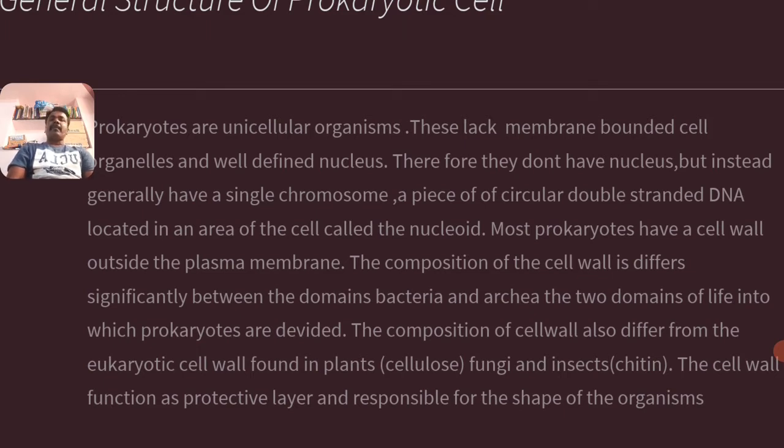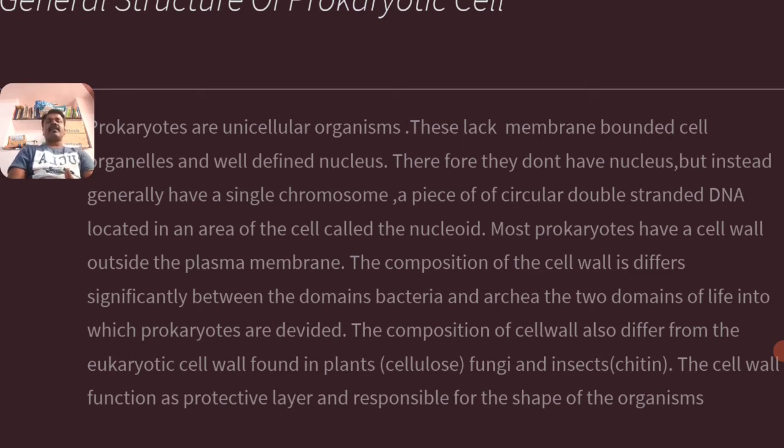They lack membrane bound cell organelles and a well defined nucleus. Therefore, they do not have a nucleus but instead generally have a single chromosome, a piece of circular double stranded DNA, which is located in an area of the cell called the nucleoid. Most prokaryotes have a cell wall outside the plasma membrane.